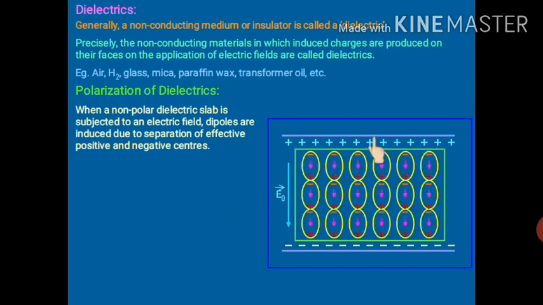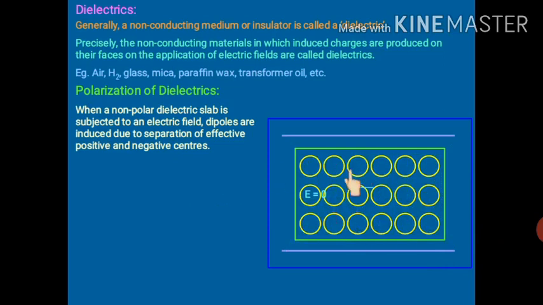This plate is positively charged, this is negatively charged. E0 denotes the external electric field, whose direction will be from the positive plate to the negative plate. Pay attention to what the scenario was in the absence of the electric field, and how the molecules have changed themselves as the electric field is applied. Once again,